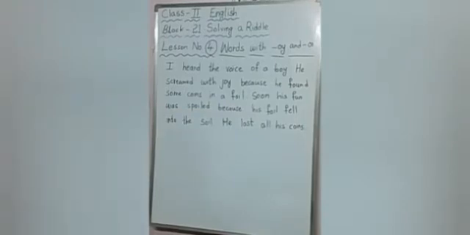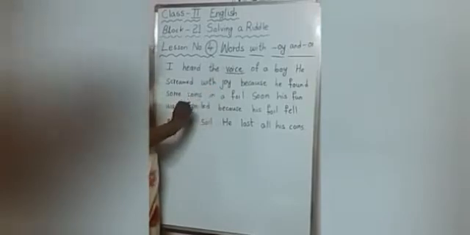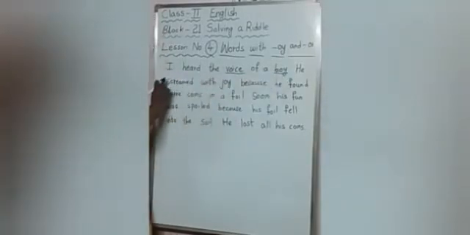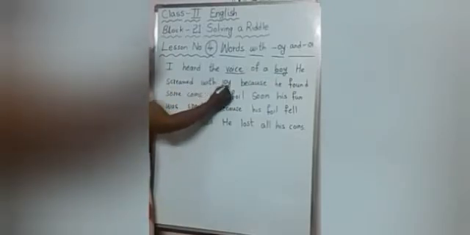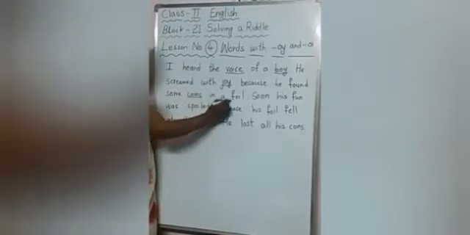Children, this is a story of a little boy. He found some coins in a foil, so he was very happy, but afterwards what happened? His foil fell into the soil and he lost all his coins. That is the story. Now let us see where the OI and OY words are. Here you can see, underline it, and here also one word, voice, boy. Then in the next line, joy. Coins. Foil.